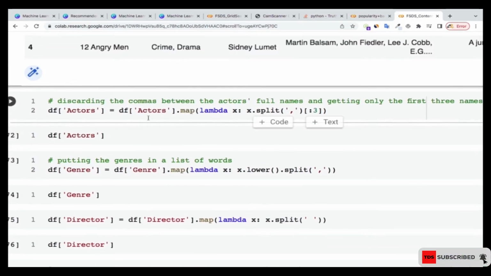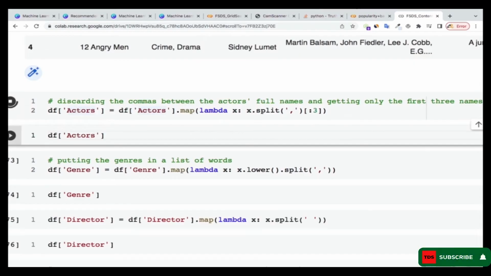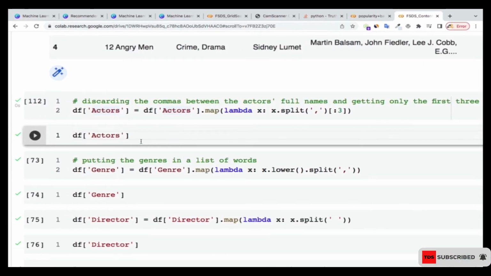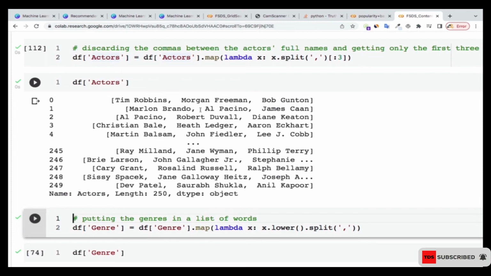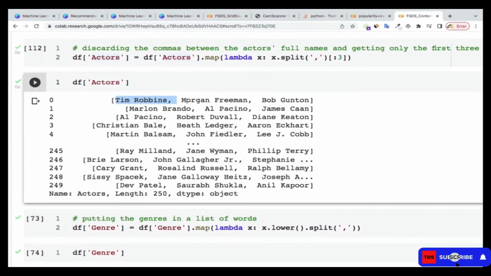Let me run this one. So if I show you the actors that I have over there, right? These are the actors that I've selected, or the top 3. So Tim Robbins, Morgan Freeman, and then Bob Gunton. These are the ones that I've selected. It's the same thing for all of them, right?